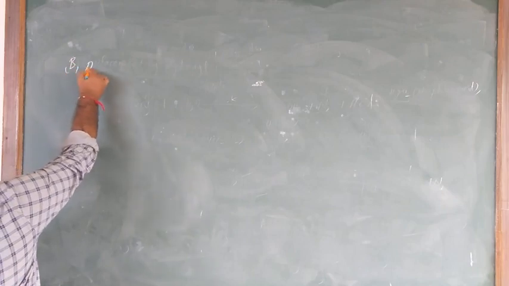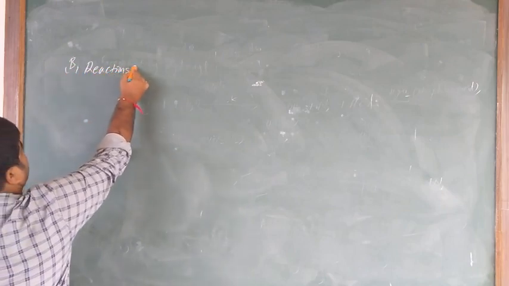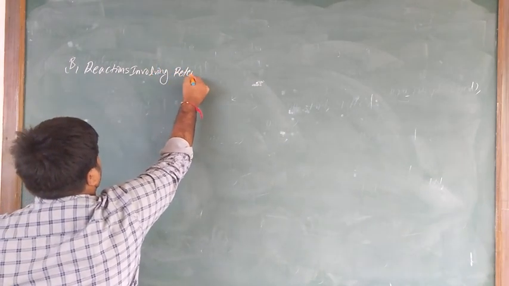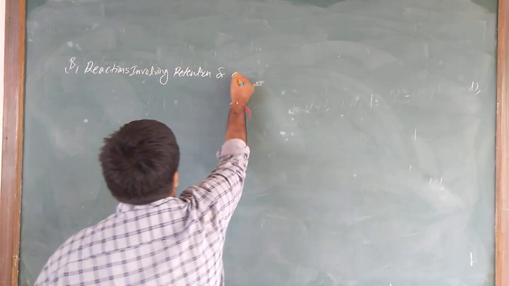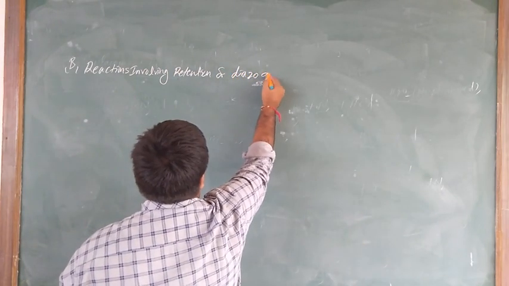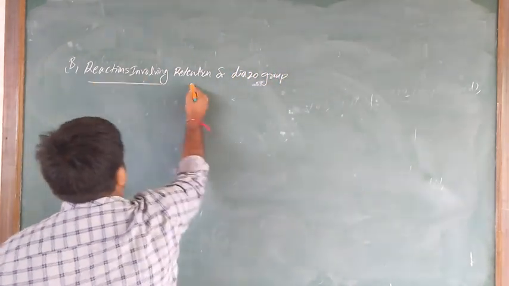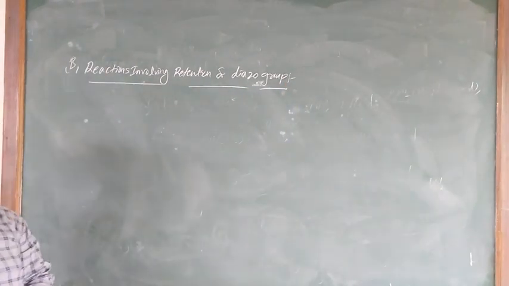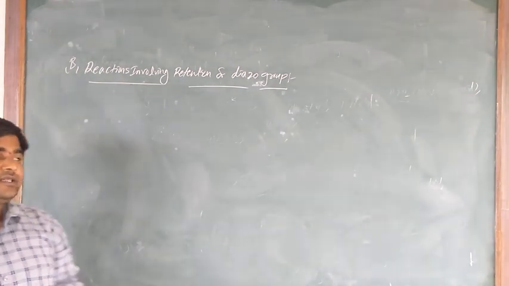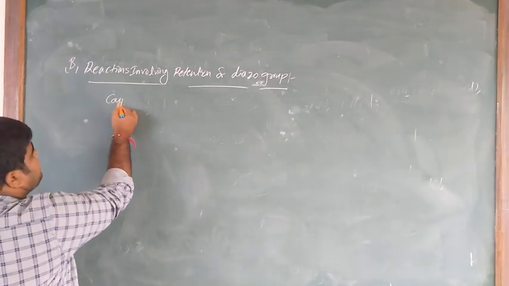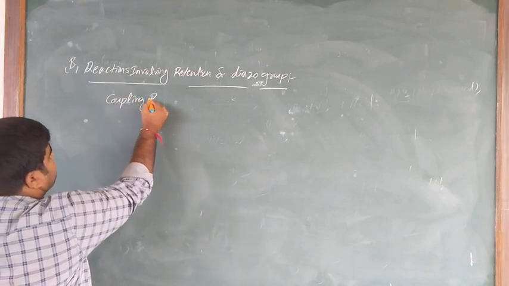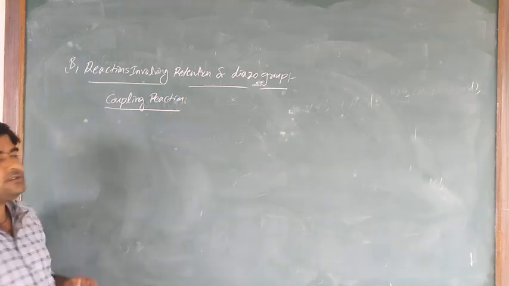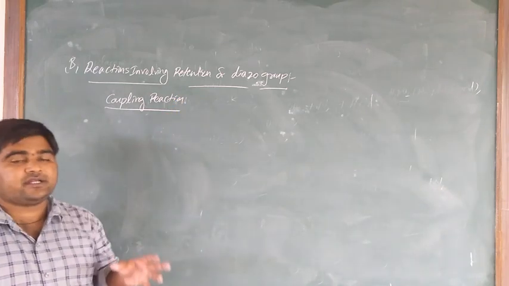So in the next classification, reactions involving retention of diazo group, we discuss the coupling reaction. Only one reaction is there, that is the coupling reaction.